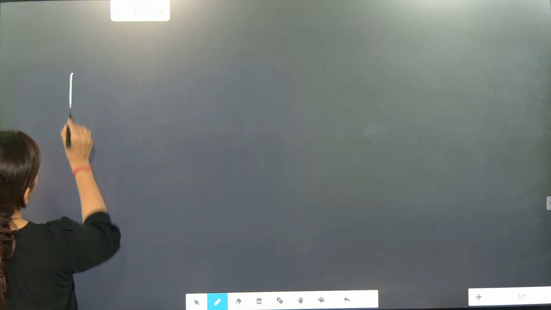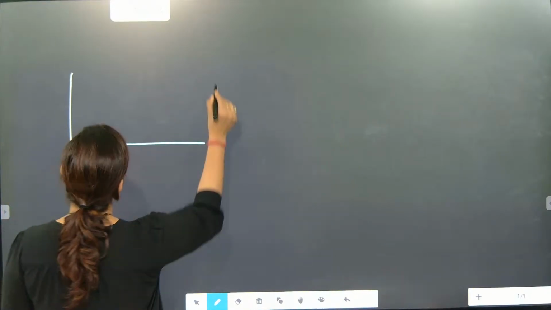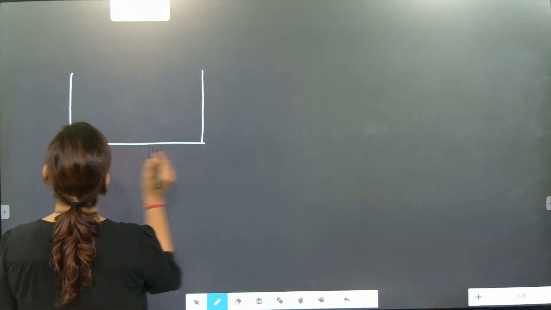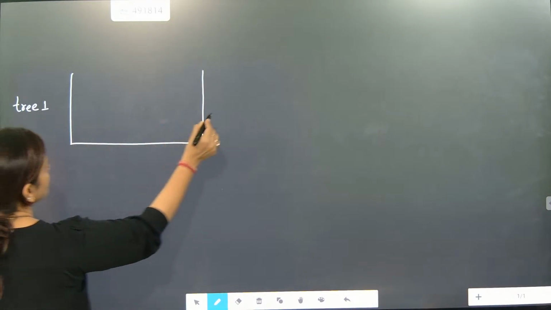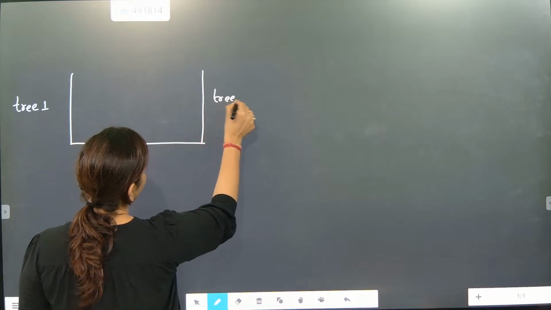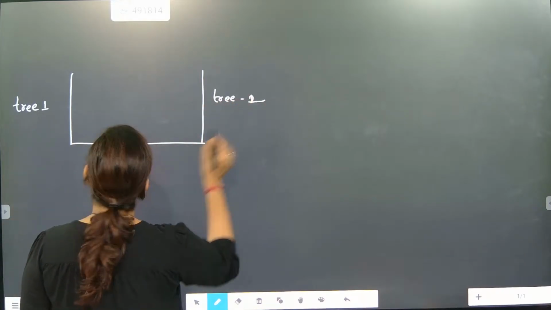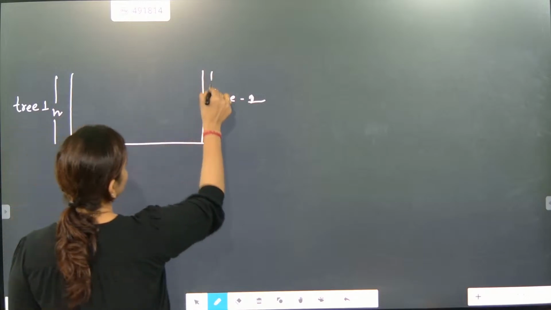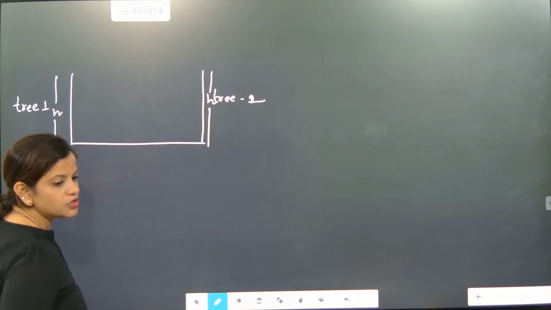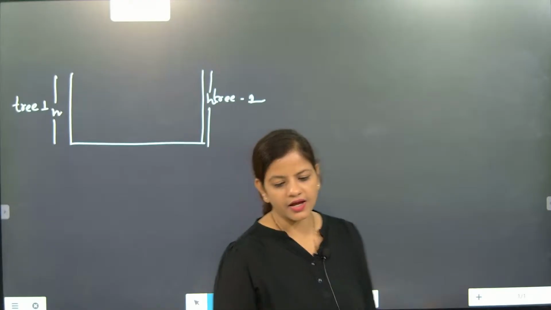Now look here. Question is, two palm trees are of equal height and are standing opposite to each other on either side of the building. So two palm trees are there. This is tree number 1 and this is tree number 2. So palm tree number 1 and tree number 2 of equal height. Okay. So this height is h. This height is also becoming h. So both the palm trees are of equal height.